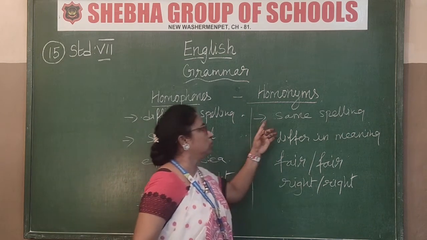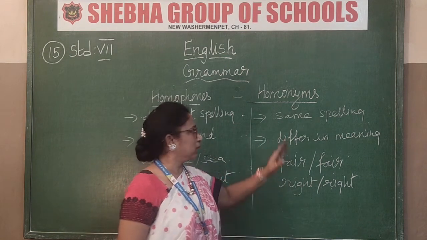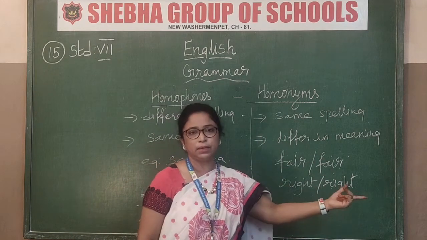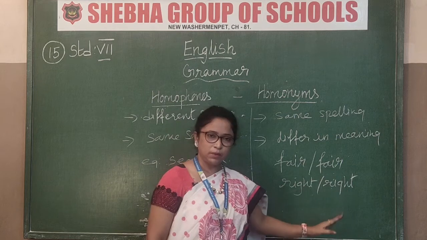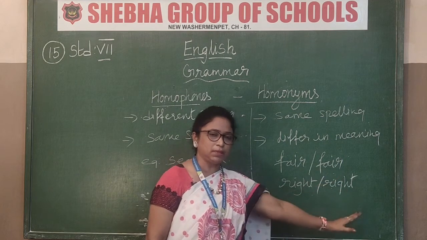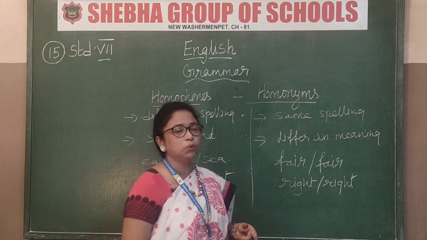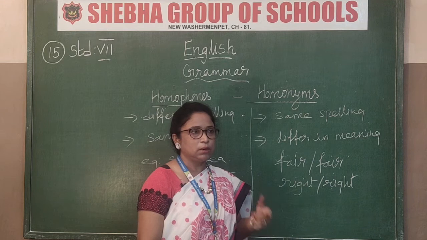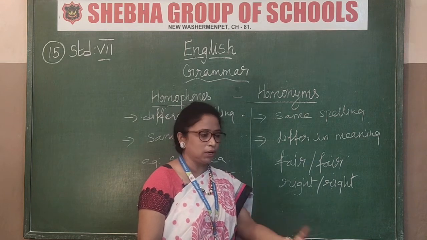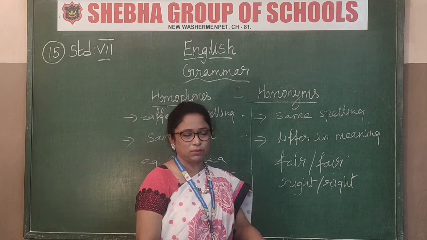Now here homonyms. Homonyms have the same spelling, but they differ in meaning. See the example: fair, same words, same spelling, everything will be same. Sometimes some words will be pronounced differently. See now, wound, W-O-U-N-D. Wound is when you fall down and get hurt. That's called a wound, some cut or something.